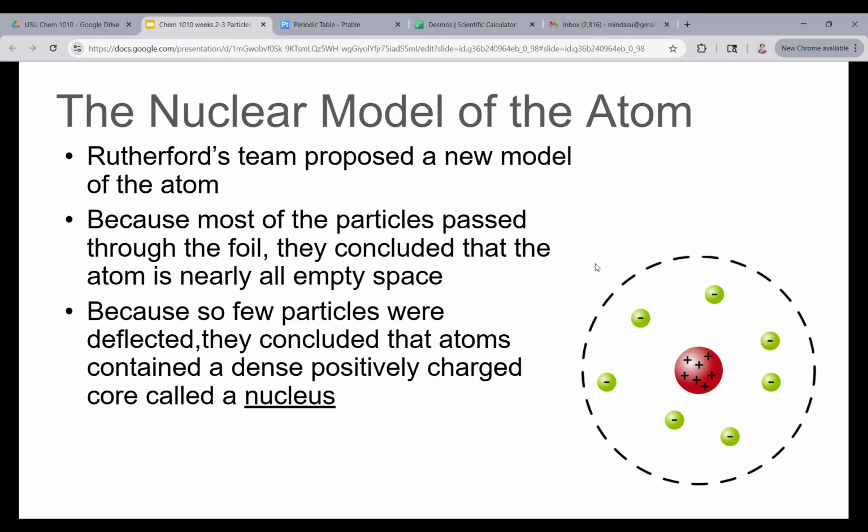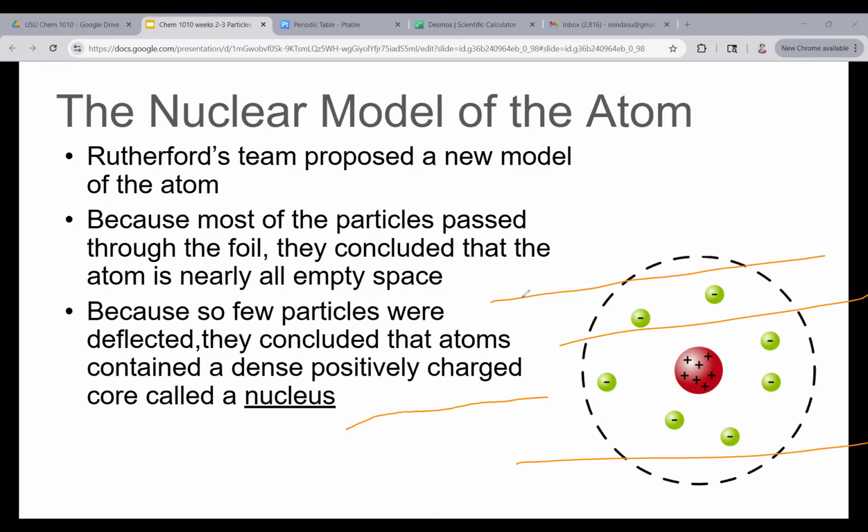Because so few particles were deflected, they said that the atoms contained a very dense positively charged core called a nucleus. Because most of it, if I draw it here so you can see, most of it just passed through, right? And these are positively charged particles.